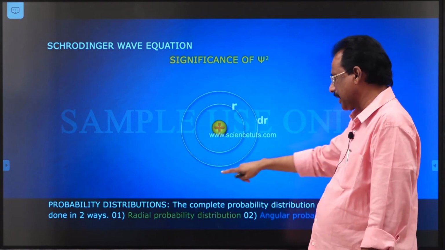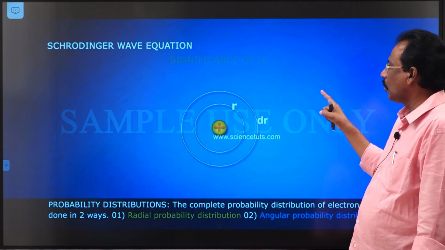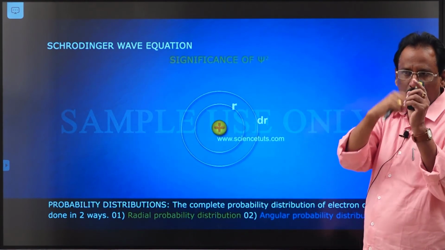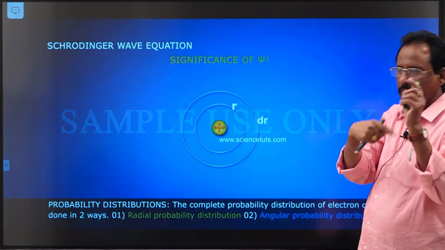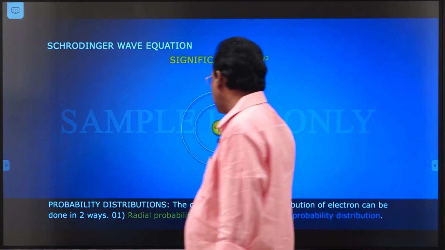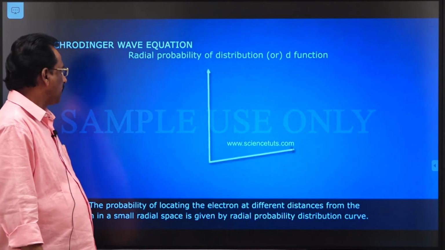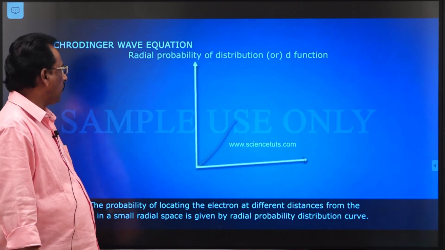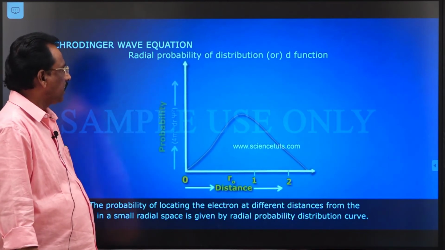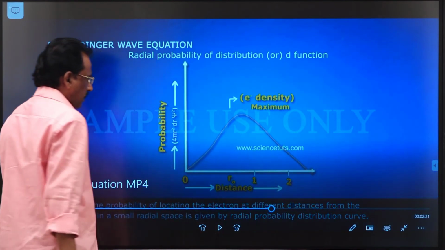That's why the symbol psi square is known as a probability function, but it is not a wave function. So the symbol psi square explains at what region around the nucleus the probability of finding the electron is more or less. So the final symbol is psi square. Now these values can be represented in two ways. One is radial probability function and another one is angular probability function.